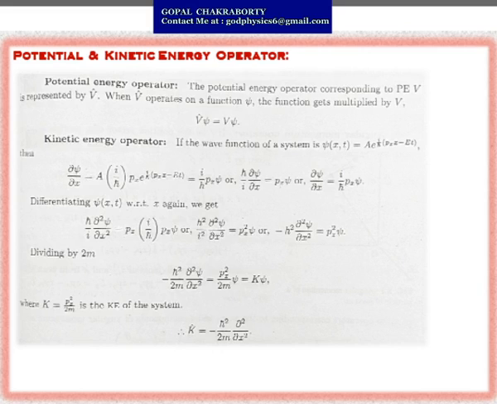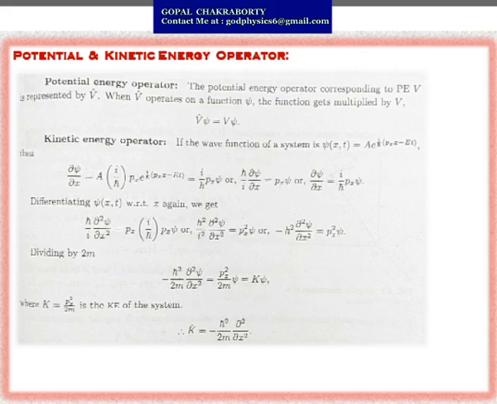Differentiating ψ with respect to x again will give us (ħ/i) ∂²ψ/∂x² equals p_x (ħ/i) again p_x ψ, or ħ²/i² ∂²ψ/∂x² equals p_x² ψ. So from there, if we divide both sides by 2m, we will get minus ħ²/2m ∂²ψ/∂x² equals p²/2m of ψ.